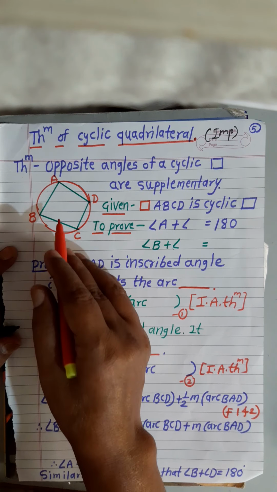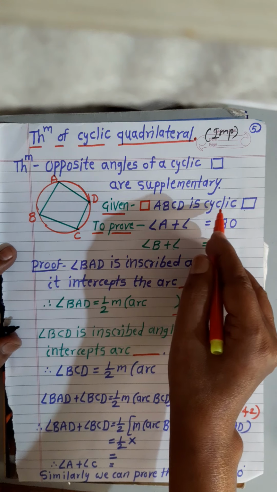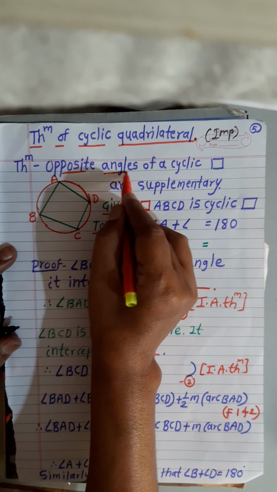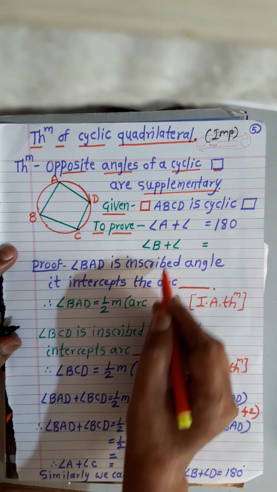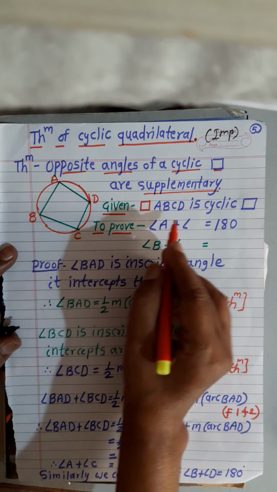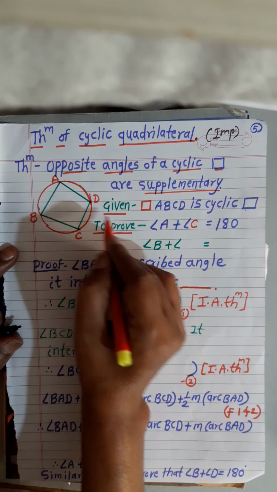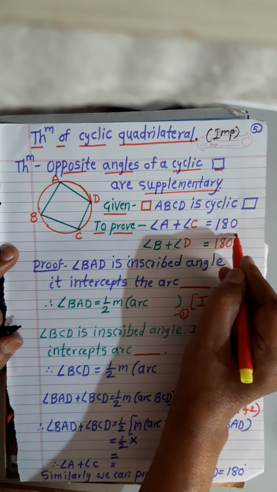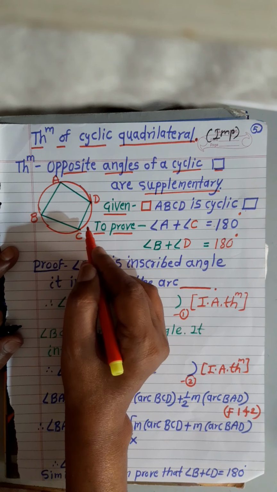Now see, quadrilateral ABCD is a cyclic quadrilateral. What we have to prove is that the opposite angles of a cyclic quadrilateral are supplementary.